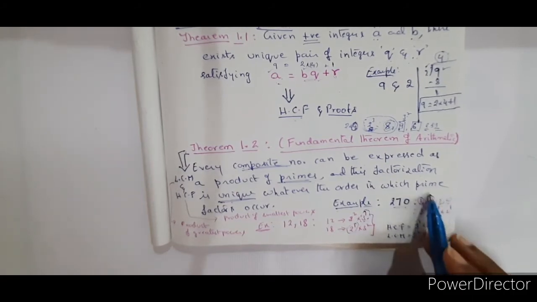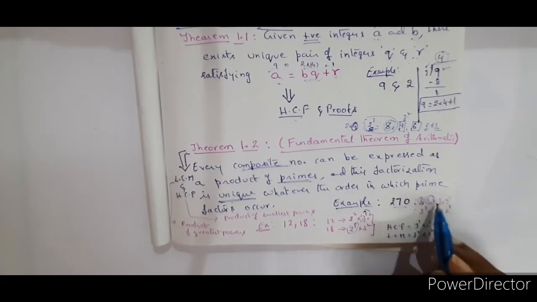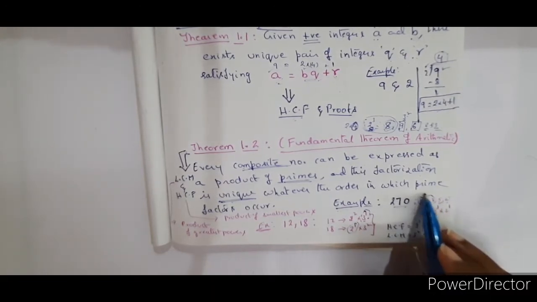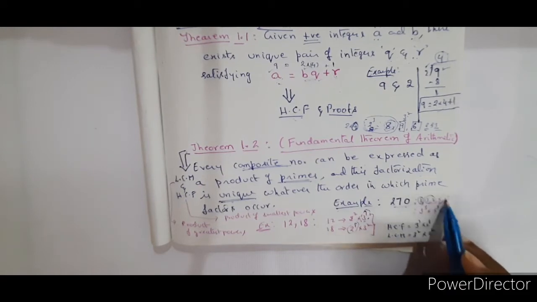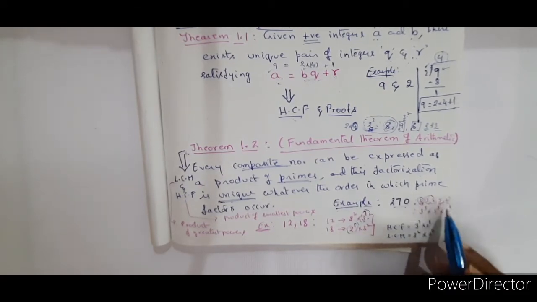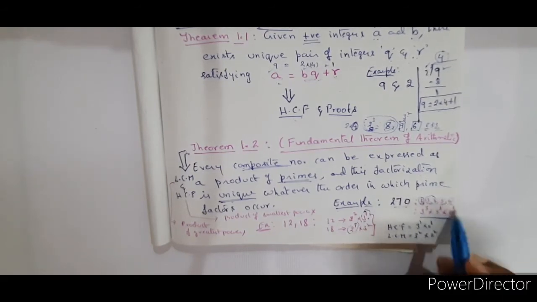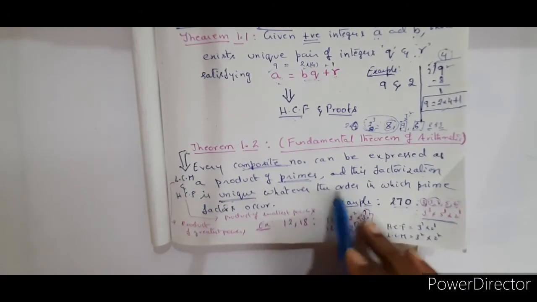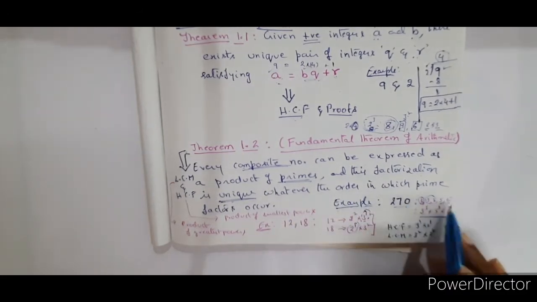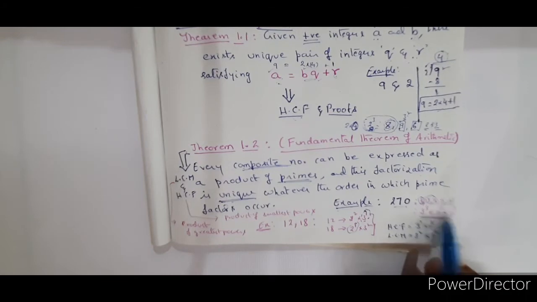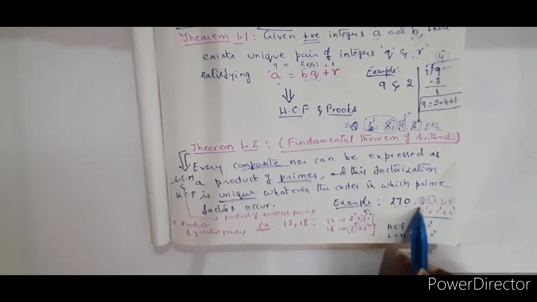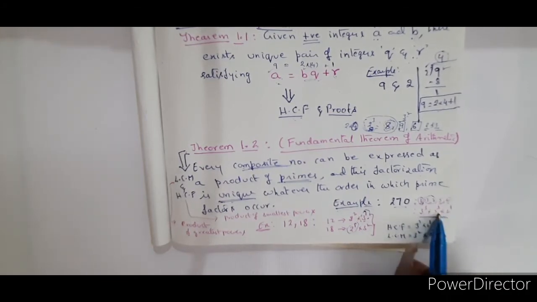But usually whenever we write mathematically, from earlier classes, we write it in ascending order, like 2 power 1, 3 cube into 5 power 1. So now I am not maintaining that order, I am writing 3 cube into 5 power 1 and 2 power 1. Why? Because whatever may be the order in which you are writing, all the prime factors are falling here, but they are of a unique set. 3 cube into 5 power 1 into 2 power 1.